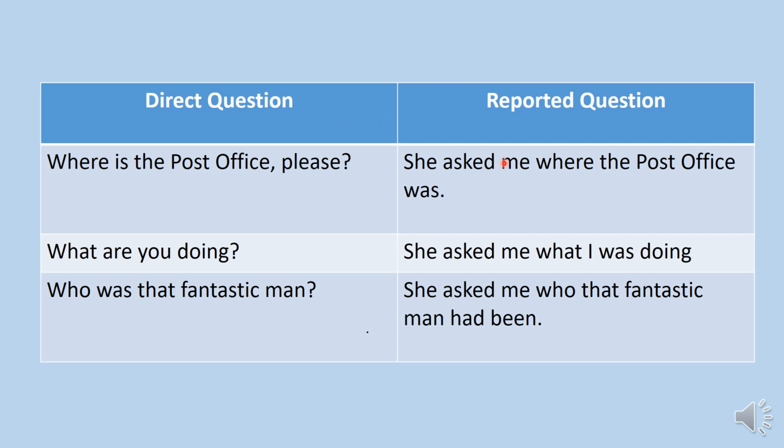Here are a few more examples. Where is the post office, please? She asked me where the post office was. What are you doing? She asked me what I was doing. Who was that fantastic man? She asked me who that fantastic man has been. So note that here it's a past simple. That's why I have put had and been.